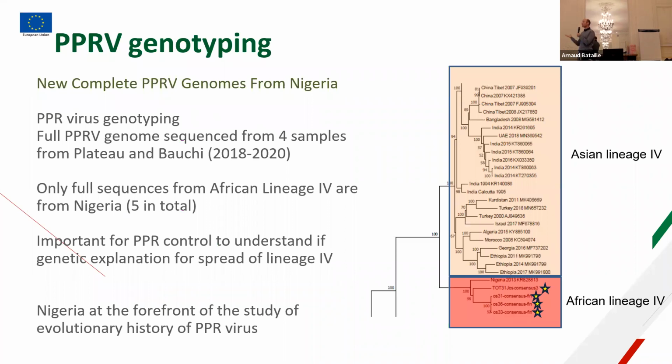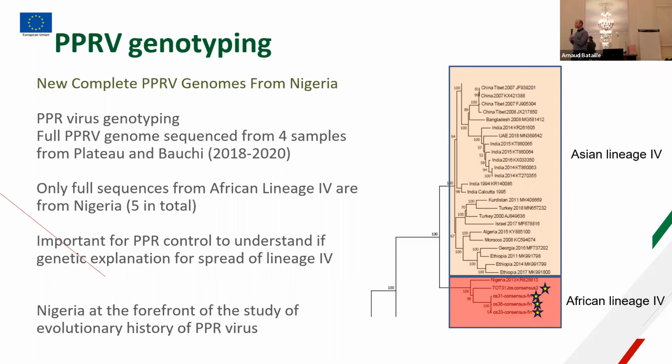So we have 4 new full genome sequences, and basically we can see with the tree that here you have all the full genomes that have been sequenced before. Most of them are from what we call the Asian lineage, but right here on another branch, we have this African lineage where there was only one sequence, and now we've added 4 new ones.